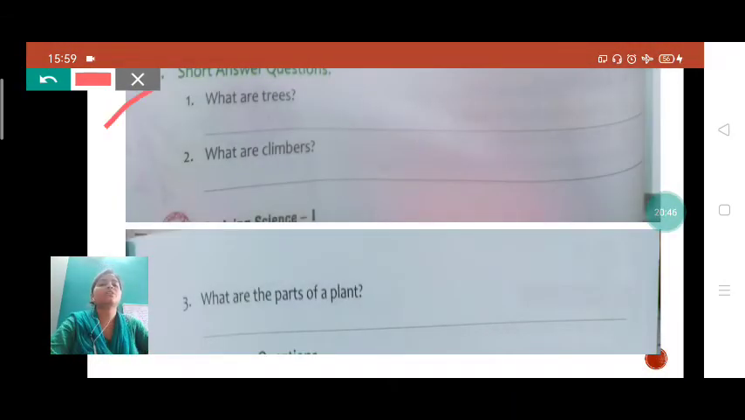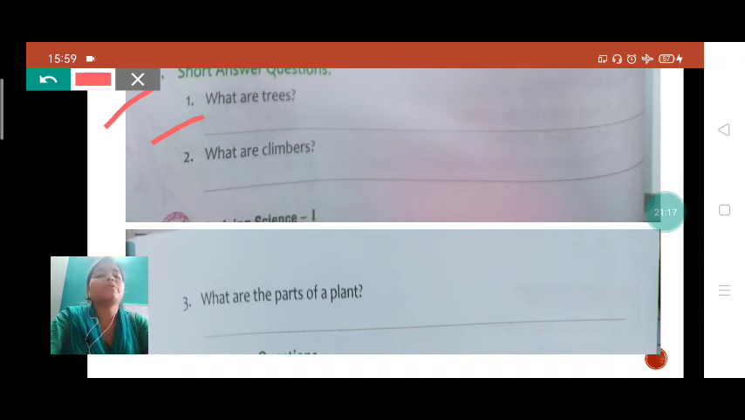G, short answer question. Short answer question means, student, here you have to write the answer in one or two words or one or two sentences. Okay, see here. The first one is, what are trees? What are trees, students? Yes, plants which are big and strong are called trees. Okay, so you will write here plants which are big and strong are called trees.